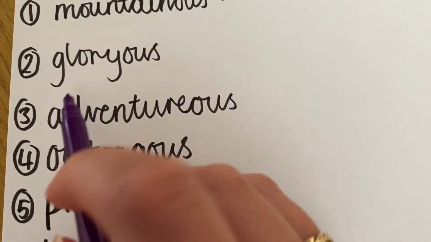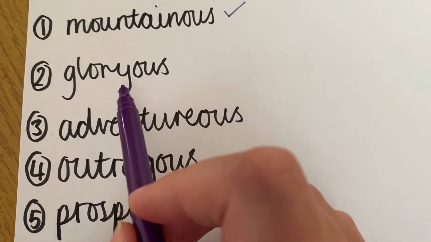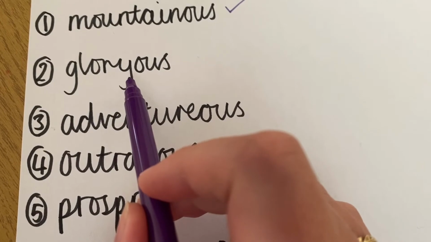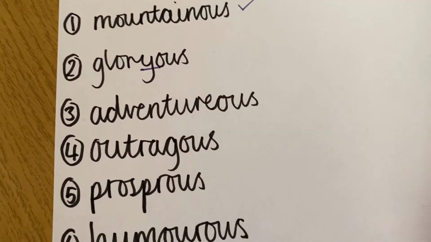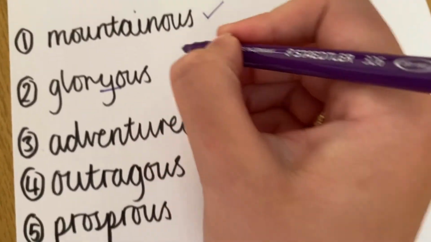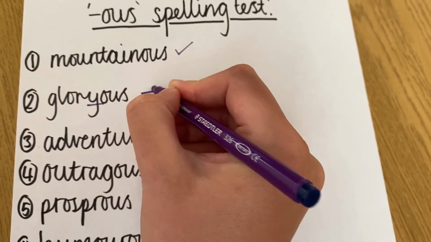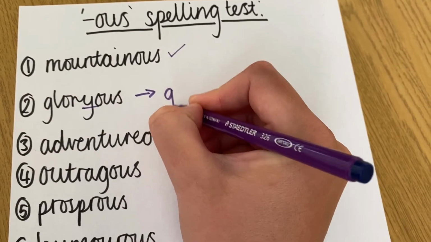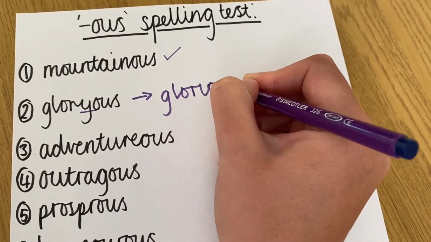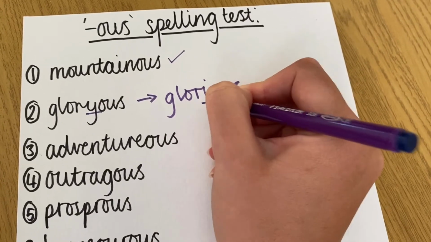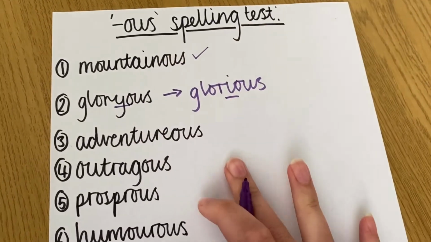Now the second one, glorious. Now glory is my root word, and if the root word ends in a Y, the Y is replaced with an I. So glorious should look like this. Glorious, not with the Y.